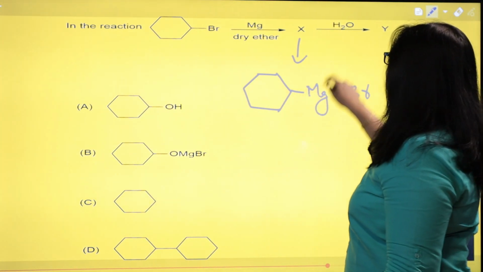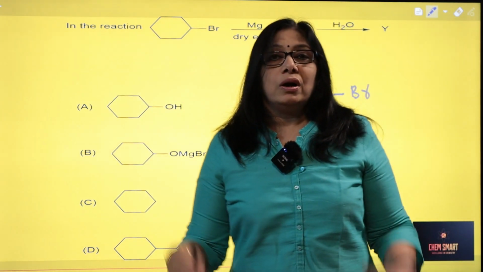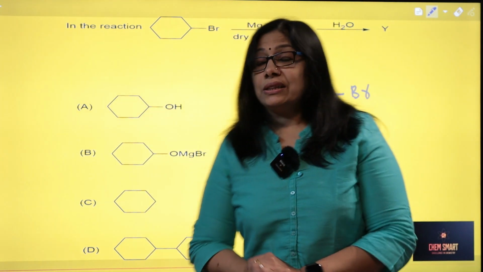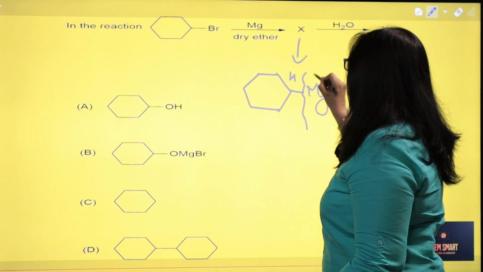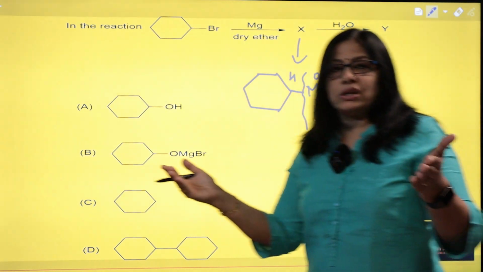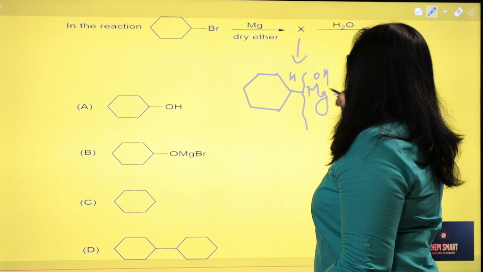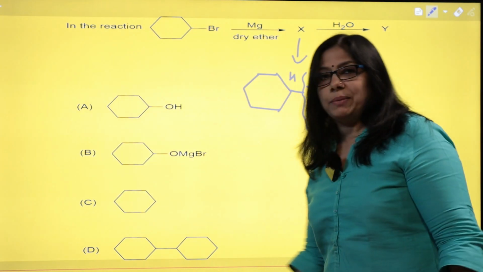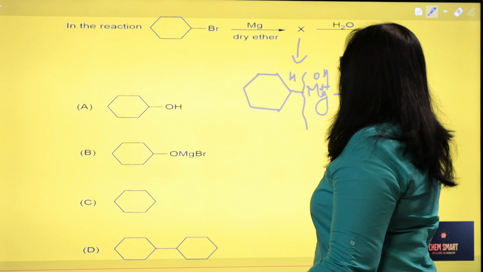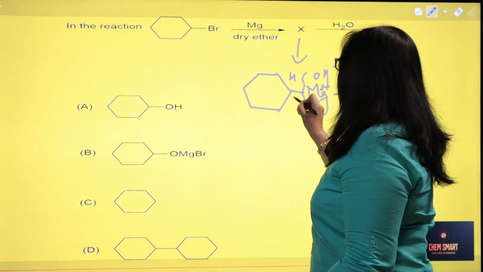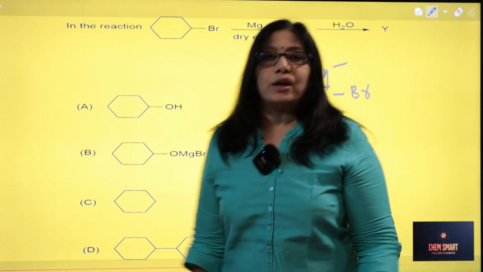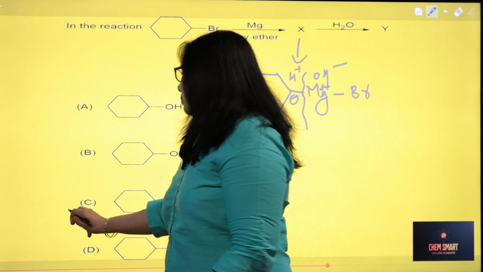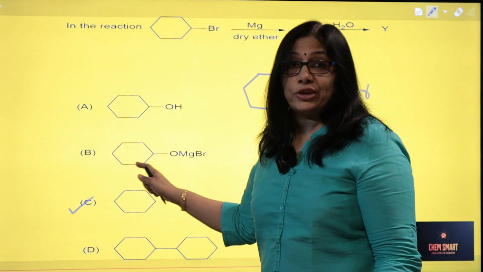Once you got the Grignard reagent, make it undergo hydrolysis, reaction with water. There you have studied this bond will get broken. You will give H here and OH here. Split water into H plus and OH minus. You know Mg is positive in the alkyl magnesium halide, Grignard reagent. So OH minus will go with Mg plus, and this carbon is negative actually, so H plus will come there, making it cyclohexane. So the answer will be option C, cyclohexane. Clear? Okay, this is a textbook question. Practice.